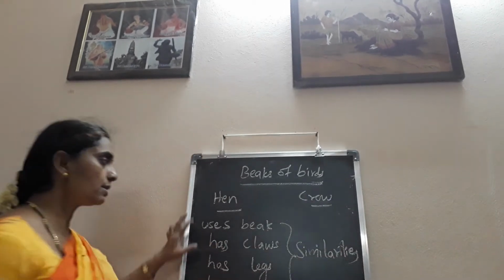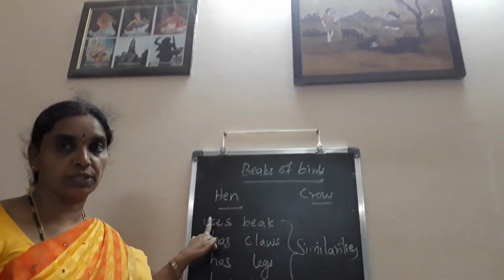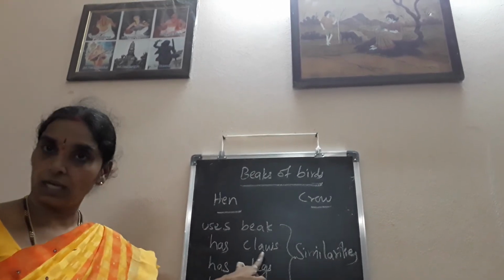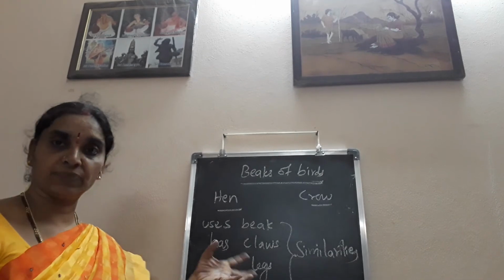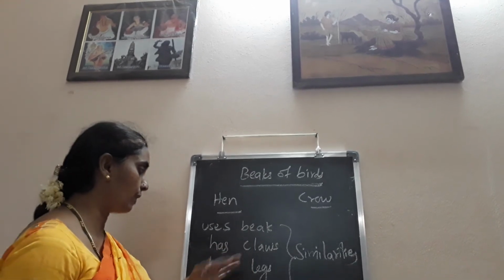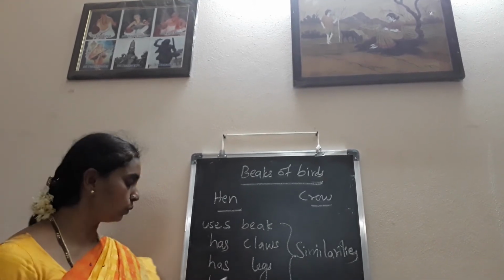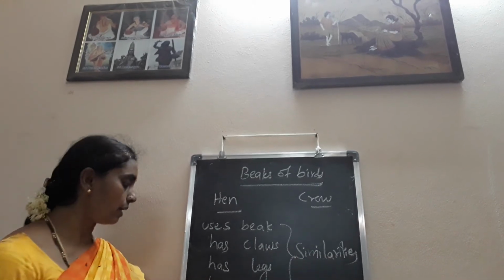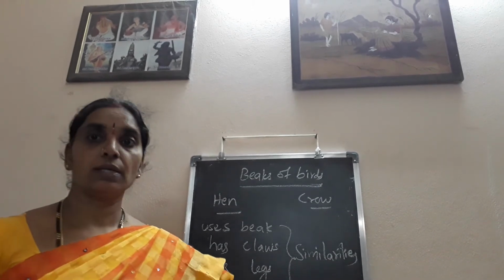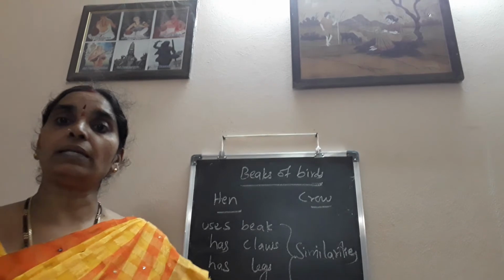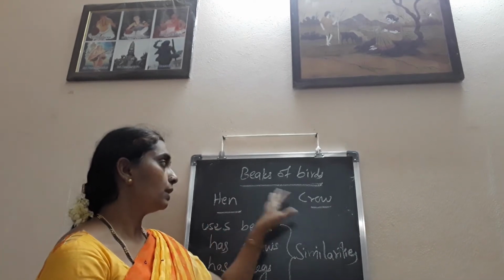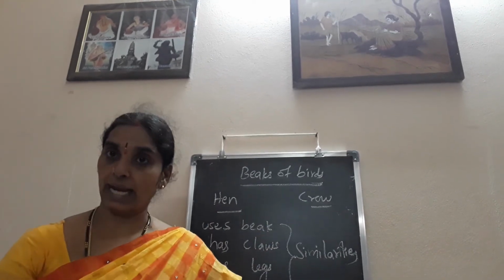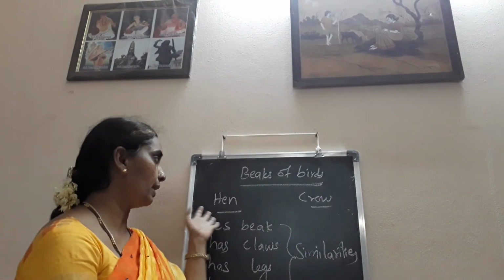What are the similarities? Both use beak to take the food. Both have claws to grab the food or insect or any other food items. Both have legs to move. Both have wings to fly. Both are omnivores. So type of food also, but it differs. How is it? Crow is also a natural scavenger. In fact, the hen is not.